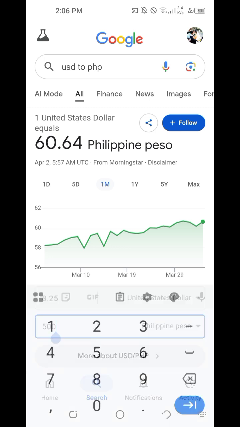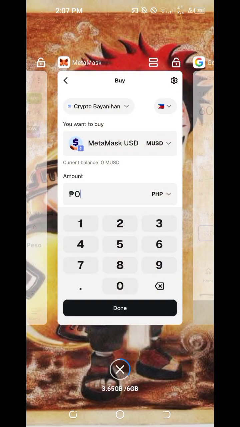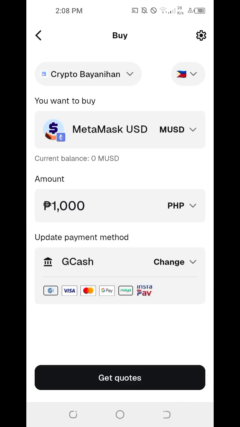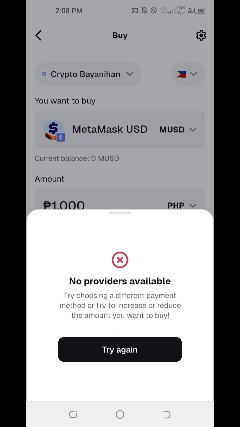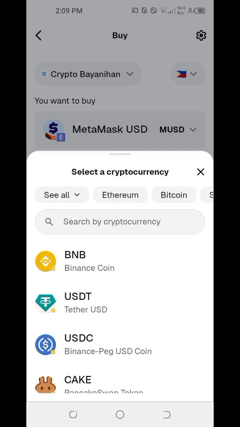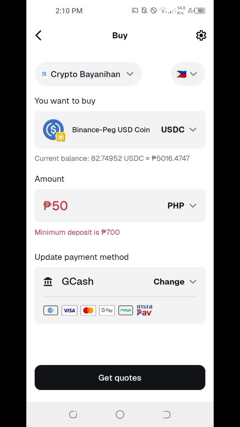So if we're going to increase our amount to, let's say, 1,000 pesos, that would now be $16. Let's see if 1,000 pesos will let us buy MUSD stablecoin. Okay, it's still considering 1,000 pesos a small amount. Okay, so I'll select USDC, and then, oh, okay, the minimum deposit amount is 700 pesos.